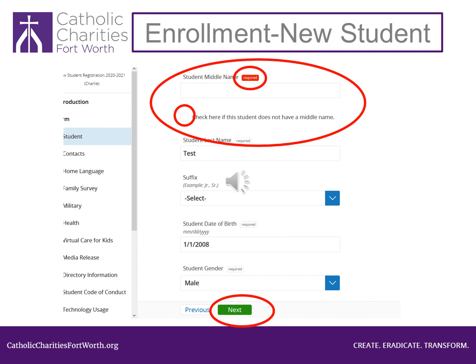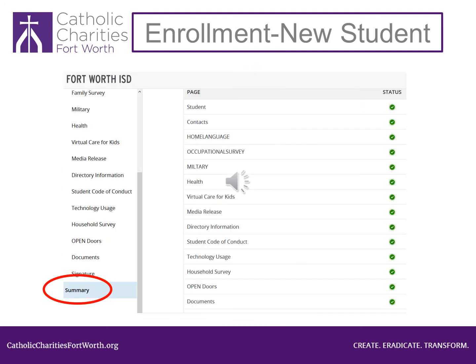I needed to scroll all the way through the page and fix all of the red boxes. This is very important. After you have scrolled through the page and fixed all of the red boxes, you must click the green Next button. At any time when correcting errors, you can scroll on the left-hand side down to the word Summary. That will take you back to this screen. After you complete correcting the information from the red circles with numbers, you will need to scroll down to the left panel and click on the word Summary.